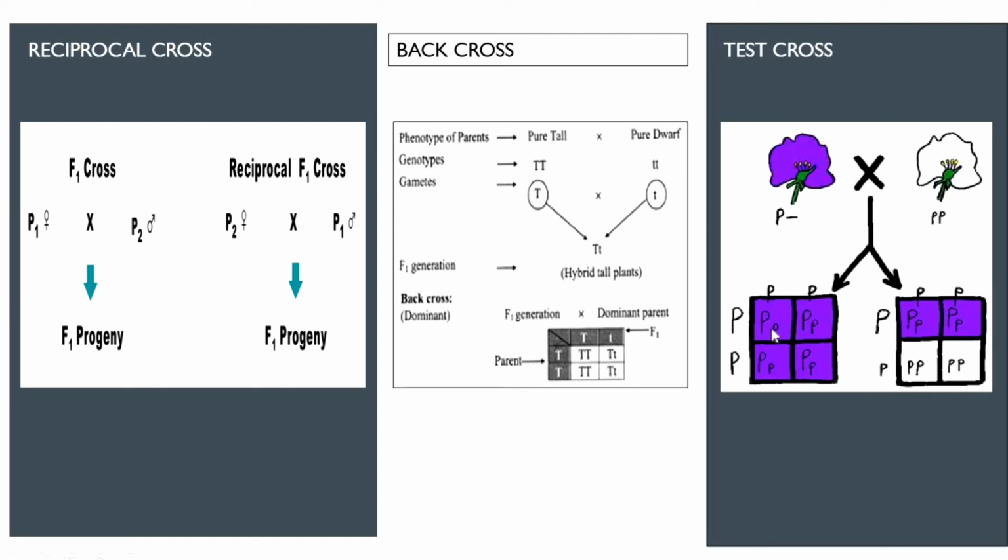In case 1, all the progenies will have purple flowers, whereas in case 2, half of the progenies will have purple whereas half will have white. So by looking at the entire set of progeny, we can find the genotype of this unknown flower also. We never talk about one single flower. This is so obvious that a pea plant will not just give one flower at a time, it gives many flowers at the same time. So we look at all the flowers in the progeny which bloomed at the same time, and after that we come to a final conclusion whether it is a homozygous purple or a heterozygous purple.